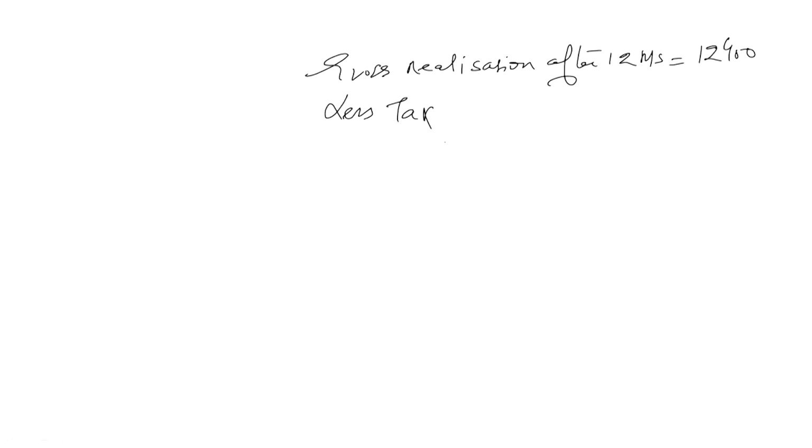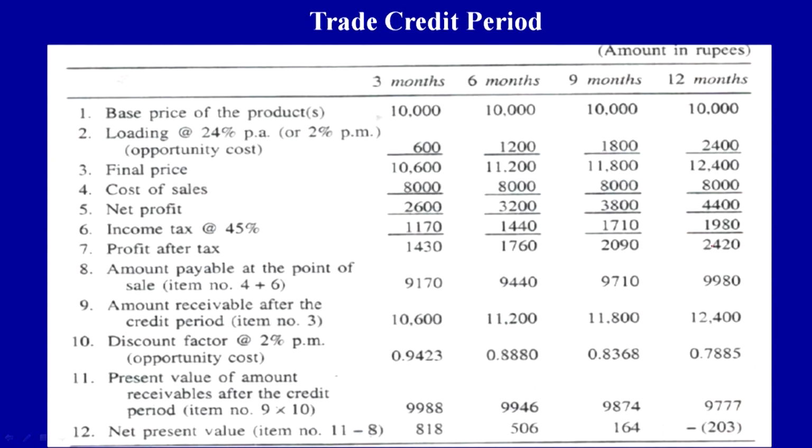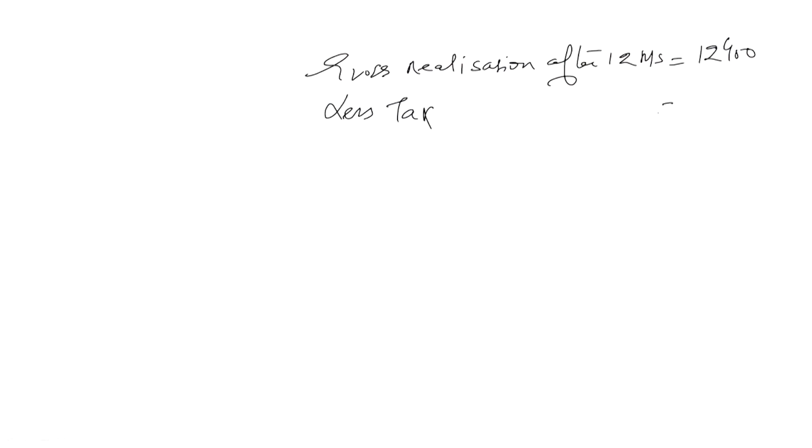Now, in this case, when you talk about this total amount, then less income tax. How much tax is he going to pay? We have already calculated the income tax here. That income tax is 1980. He received 12,400 from the buyer, then first he will pay the tax on the profit. So income tax is 1980, and he will be paying this. So, net realization is how much? That is 10,420.